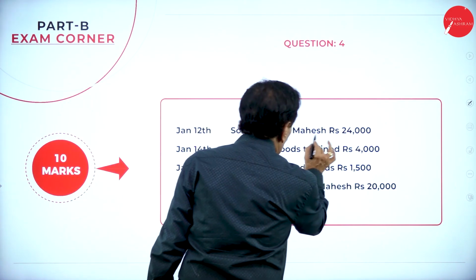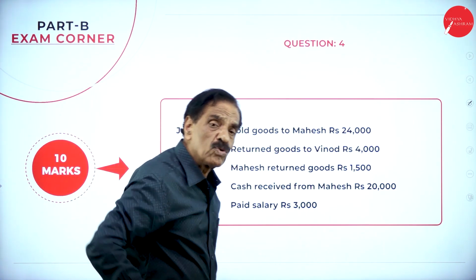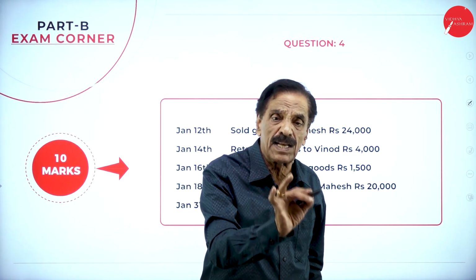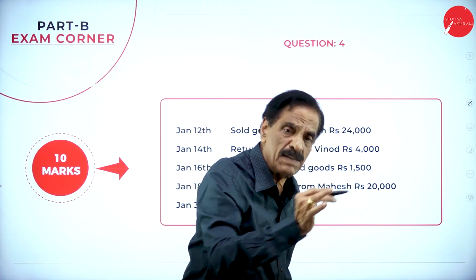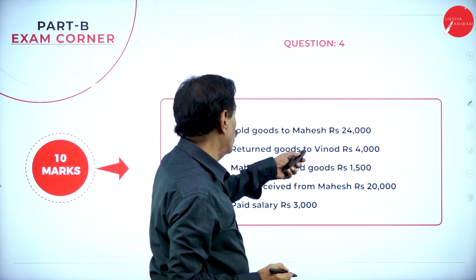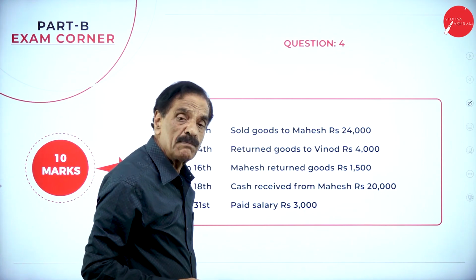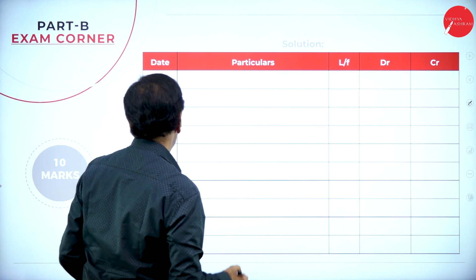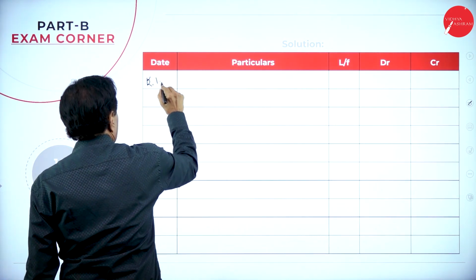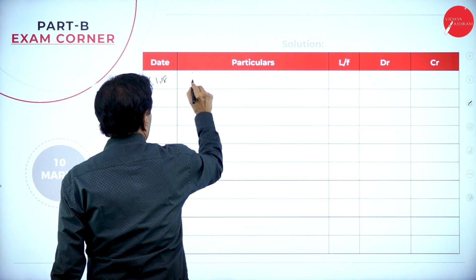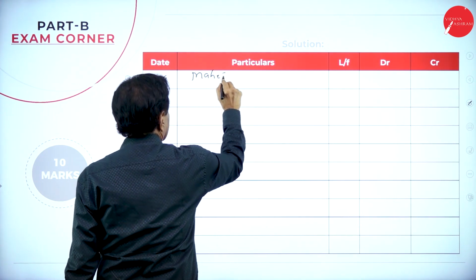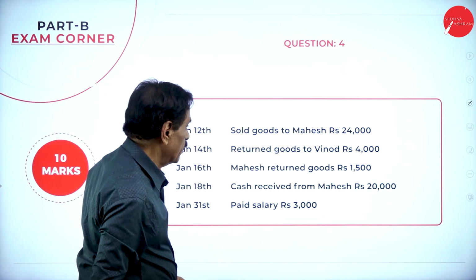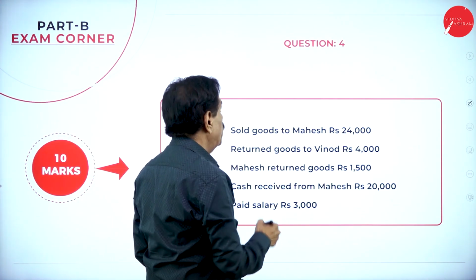On 12th, sold goods to Mahesh rupees 24,000. We sold goods to Mahesh. Goods is going out. Who is the receiver? Mahesh. Mahesh is a personal account. Debit the receiver, credit the giver. What is going out? Goods should be credited. Mahesh's account should be debited. What's the date? On 12th, 12/1. Mahesh account debit. What's the value? Mahesh sold goods 24,000.